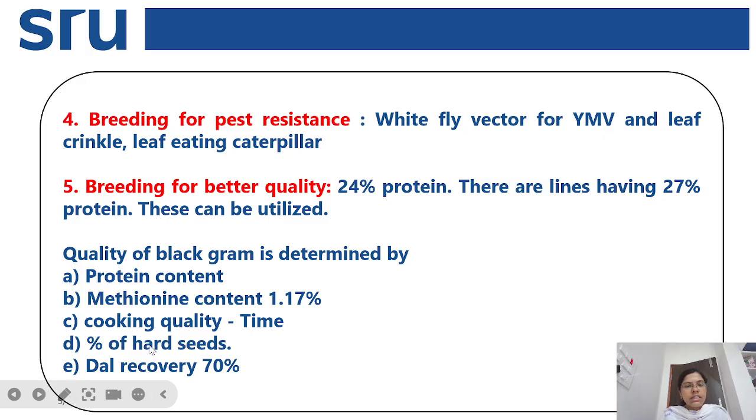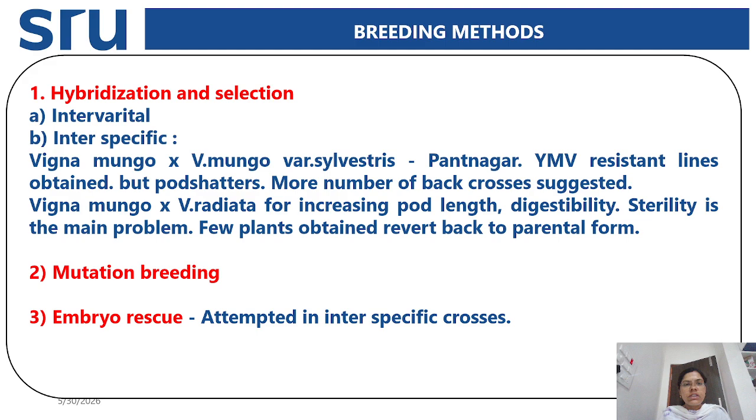And next is the percent of hard seeds. And next is dal recovery, around 70%. Out of all pulses, generally the green gram has more dal recovery, that is 80% of dal recovery we can observe. And next coming to the breeding methods.